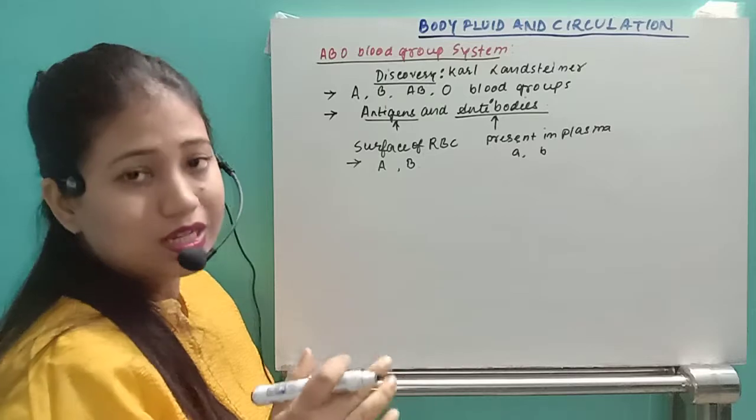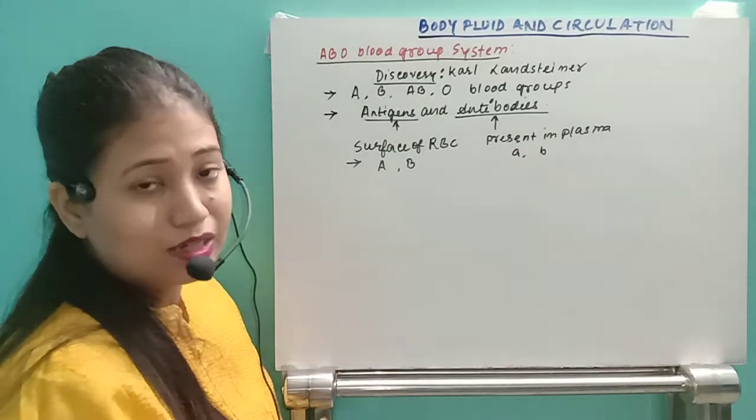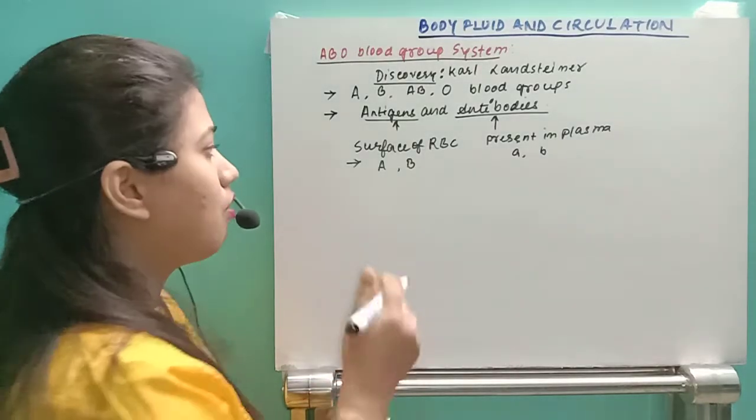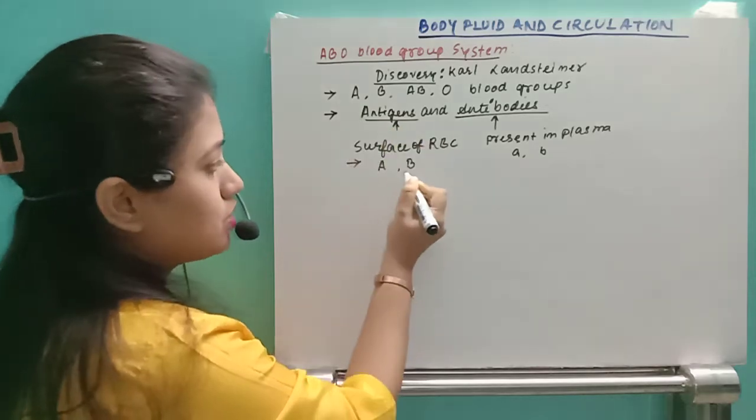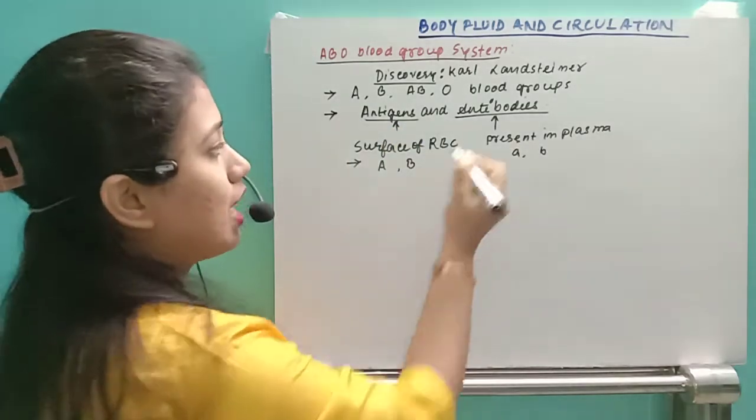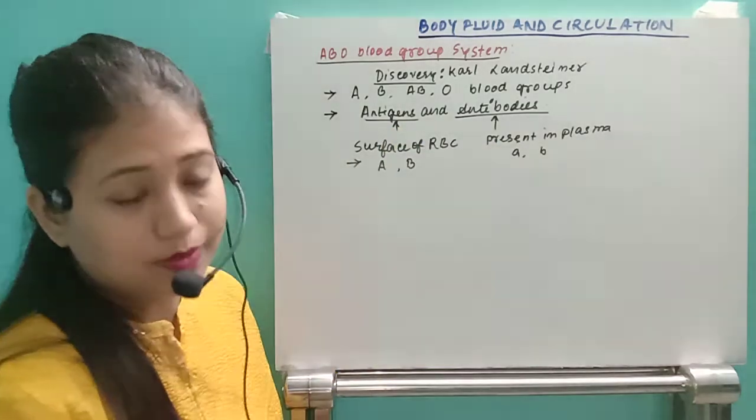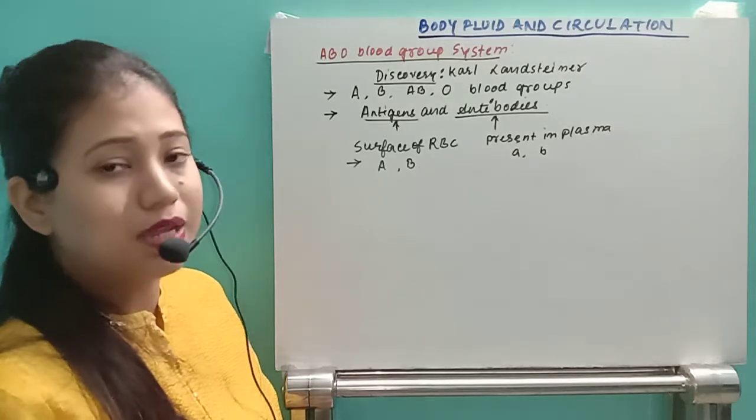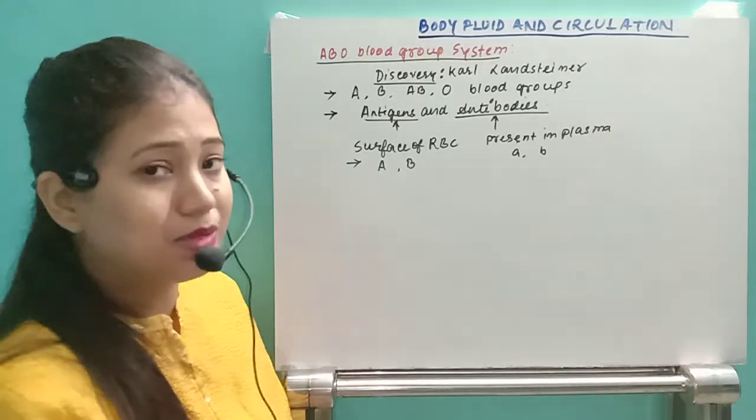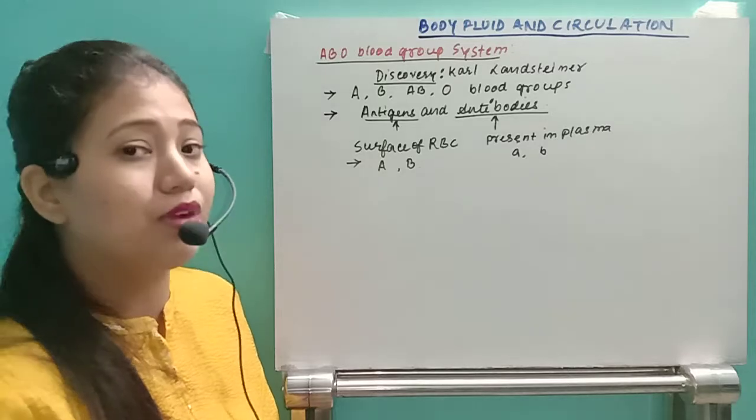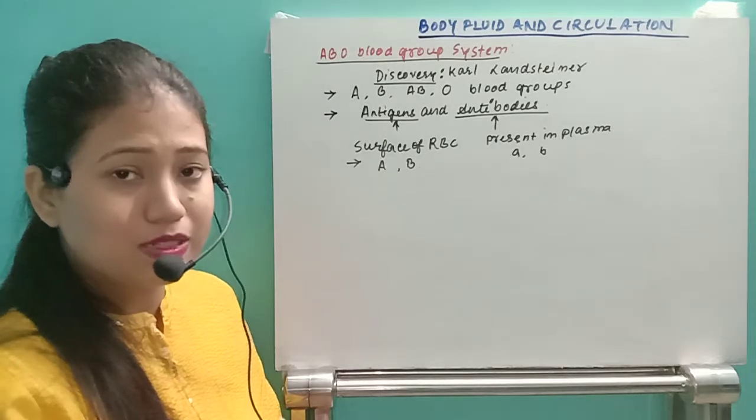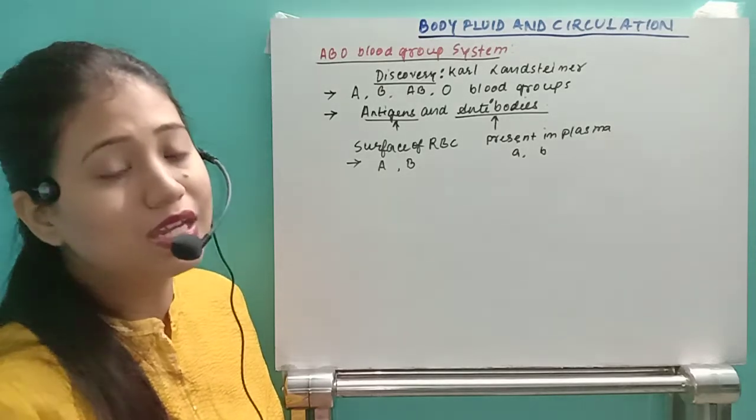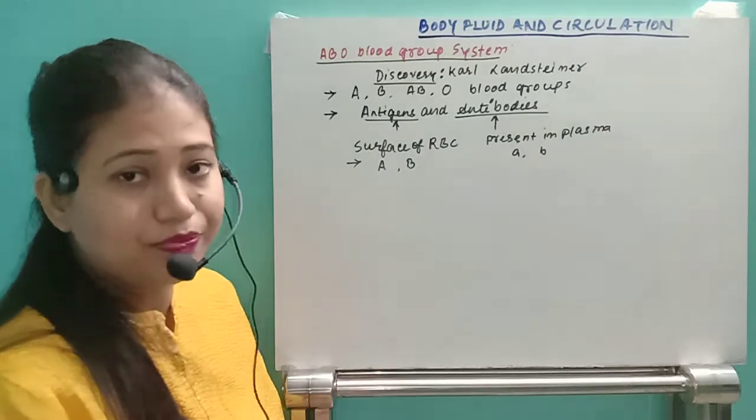For our easier understanding, to avoid confusion, we are going to write the antigens with capital letters and the antibodies with small letters. That means A antigen and B antigen, if you are writing in capital, will indicate antigen, and if you are writing in small letters, small a and small b, that will indicate the antibodies, right?